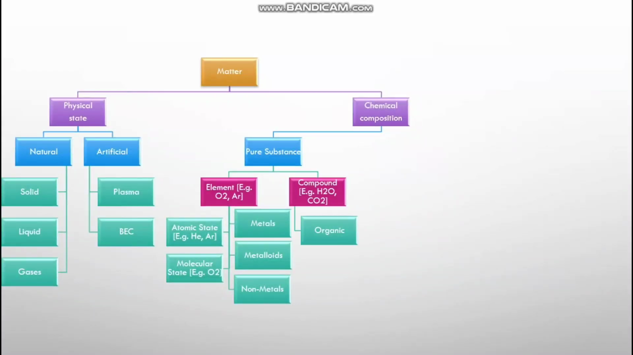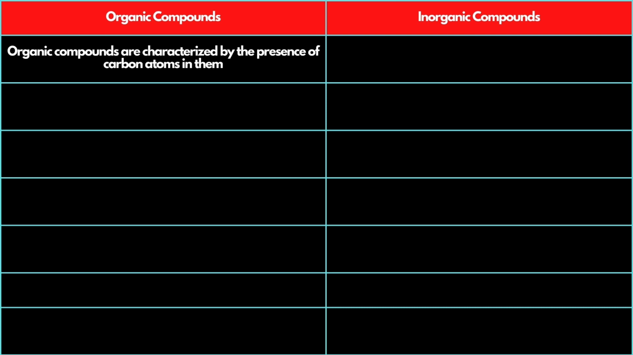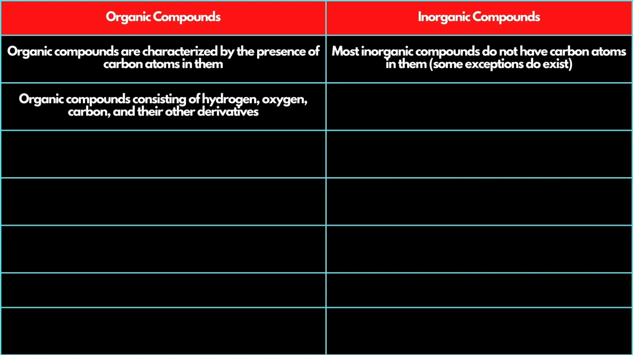Now, the compound is further divided into organic and inorganic compounds. What are organic and inorganic compounds? We are just seconds away from finding it out. Organic compounds are characterized by the presence of carbon atoms in them. Most inorganic compounds do not have carbon atoms in them, although some exceptions do exist. Organic compounds consist of hydrogen, oxygen, carbon, and their other derivatives.